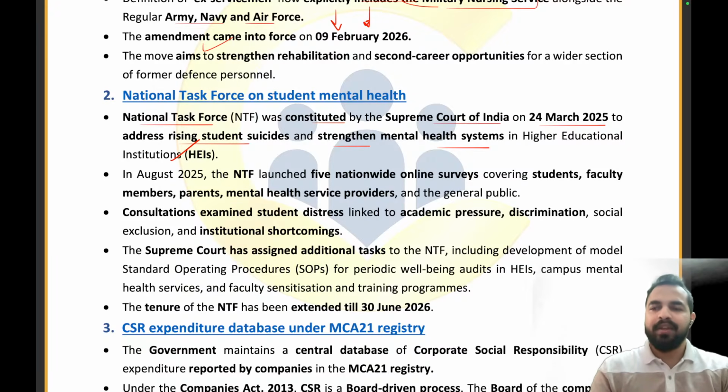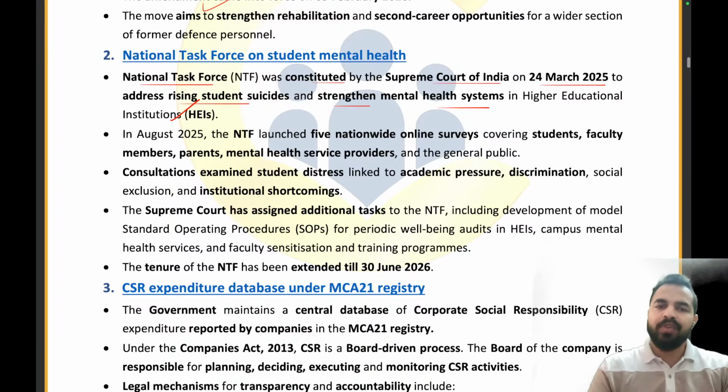So that is why the Supreme Court of India created a national task force on 24th March 2025, and they wanted to address the rising student suicides and strengthen the mental health systems in higher education institutions. In August 2025, it launched five nationwide online surveys which covered students, faculty members, parents, and mental health service providers.